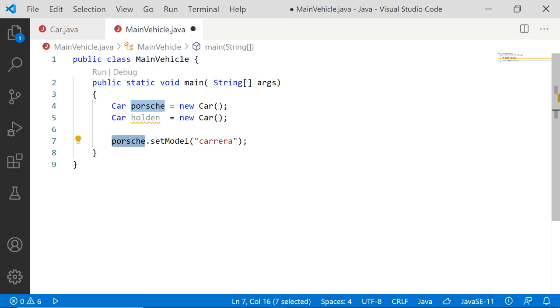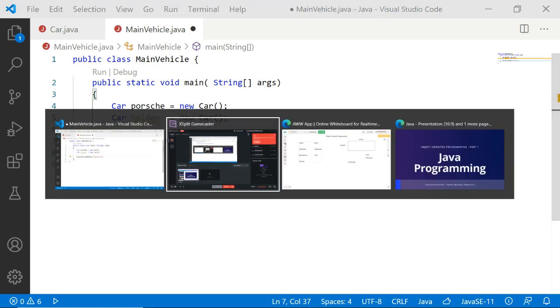How can I assign this Carrera value only for the Porsche object's model? How can it be done? I will tell you how this works in the background. One minute.